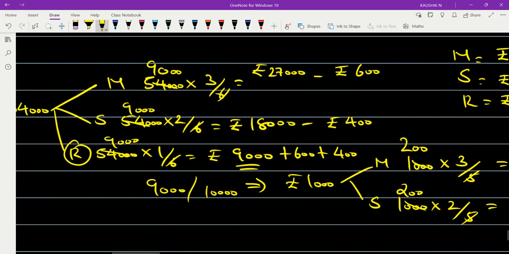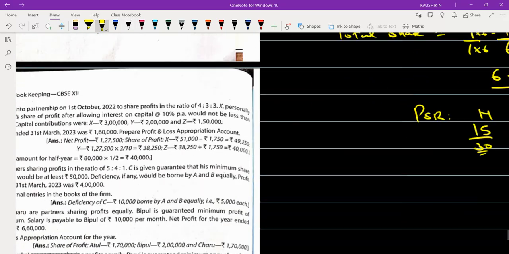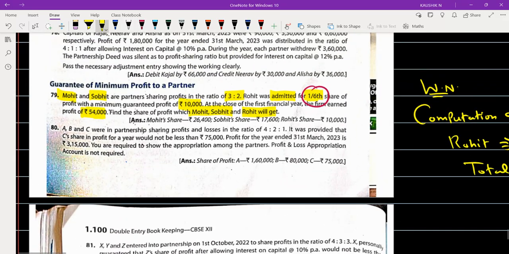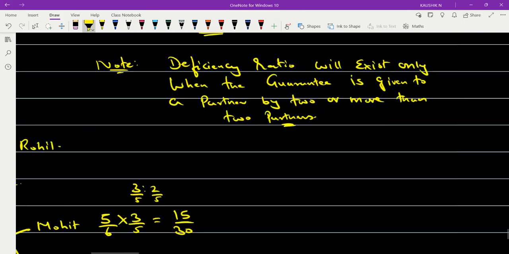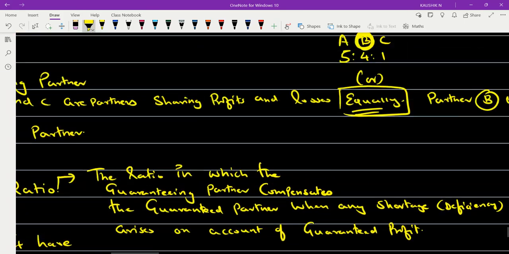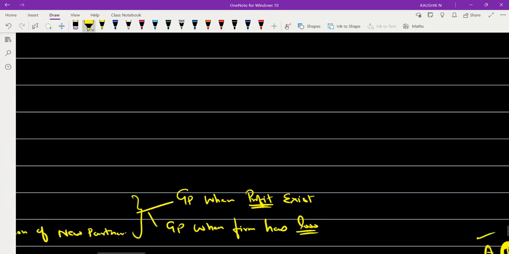Now let's check the value. For partner Mohit, what is the amount they mentioned here? 26,400. Very good. So now what value we also got it here in our calculation?